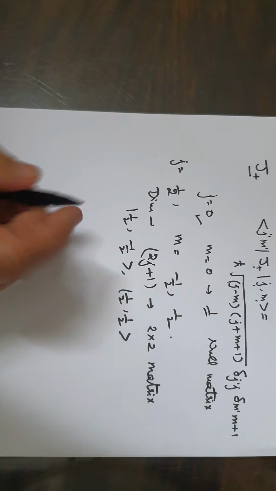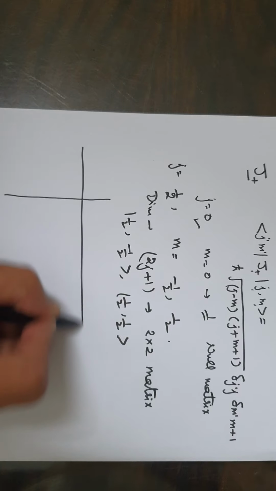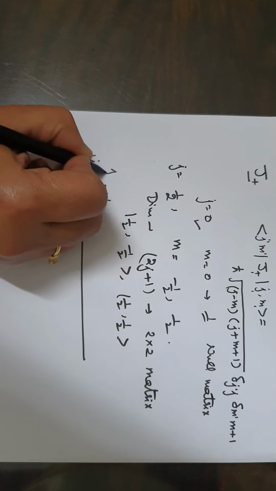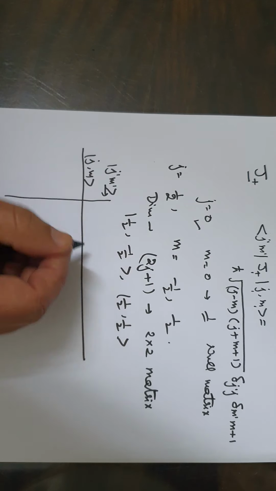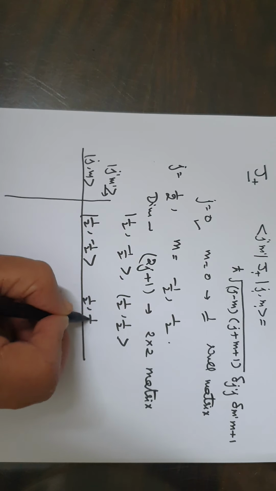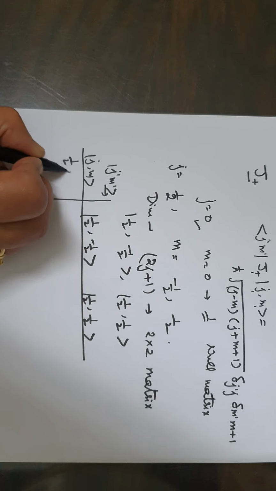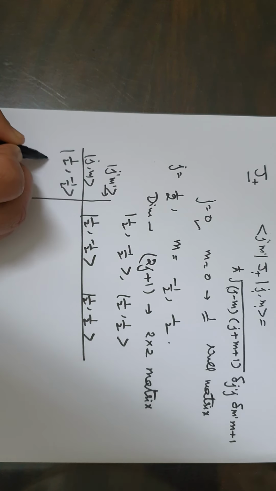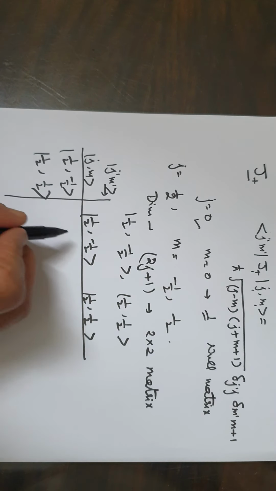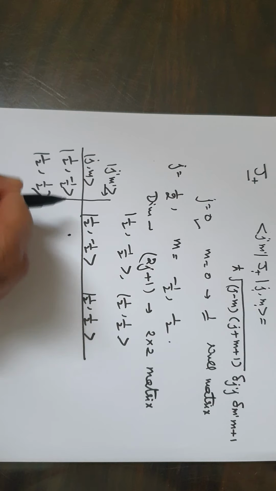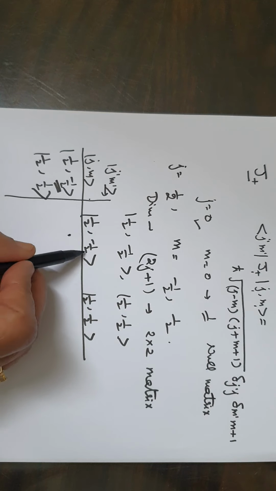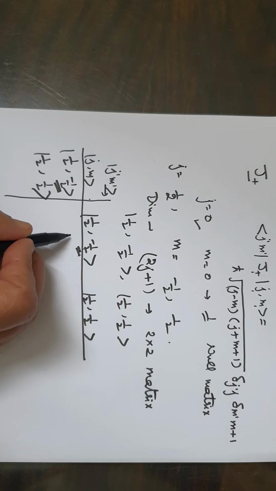The matrix will be written with jm along the y-axis and j'm' along the x-axis. It will be (1/2, −1/2), (1/2, 1/2) along each axis. Let's see which elements will exist. For this element, the value of m is −1/2 and that of m' is −1/2. So this element will not exist.